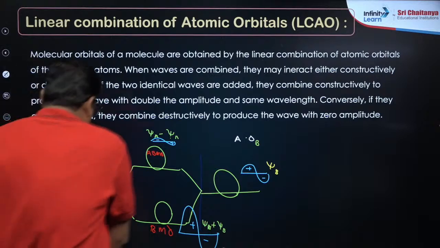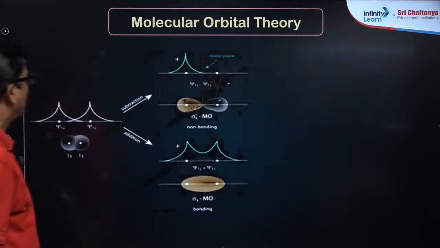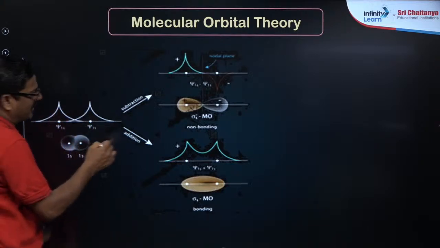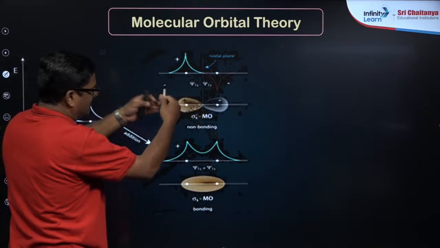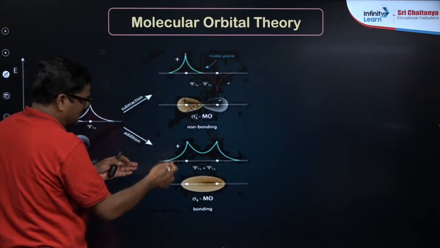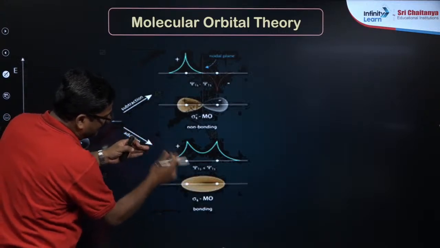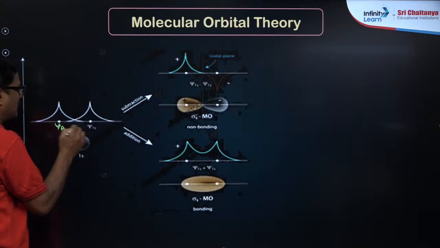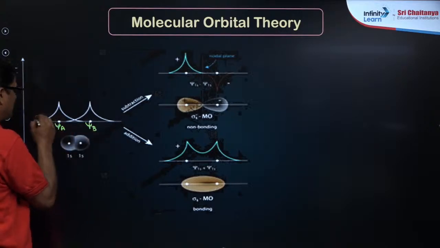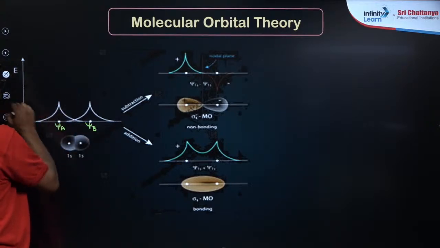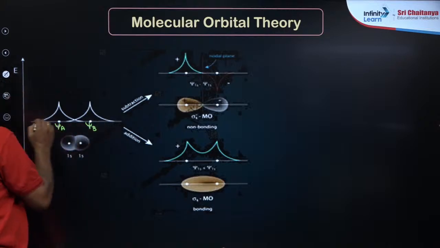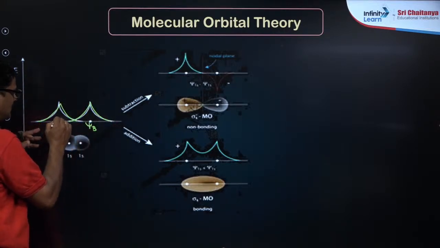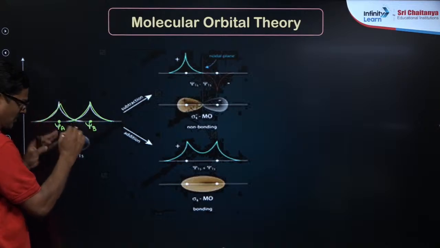Okay, right, let's go ahead and see how this actually happens when the waves combine. The wave interaction can be constructive interference and destructive interference. When the waves are added, this is psi A and this is psi B, one wave and another wave, and this is an atom nucleus, and this is an atom nucleus.